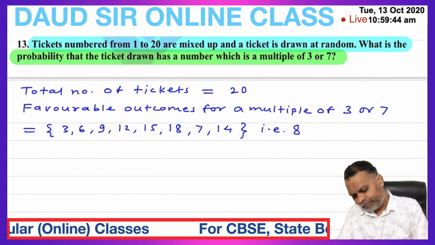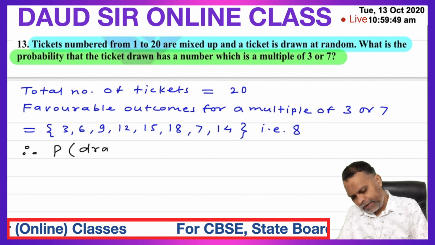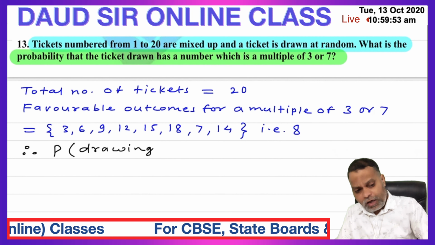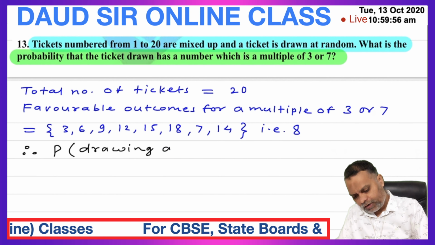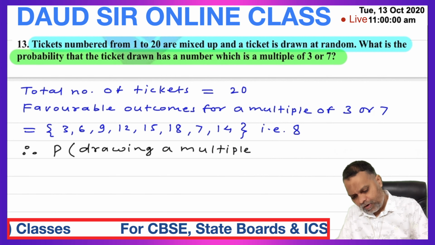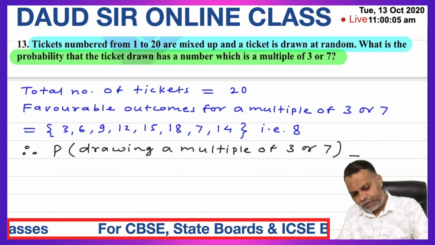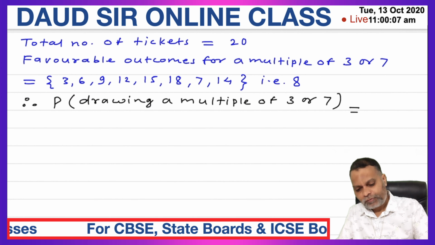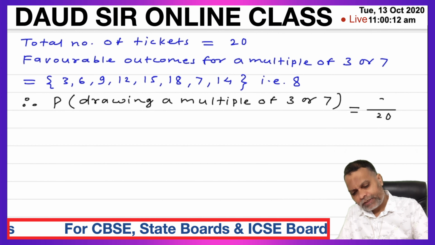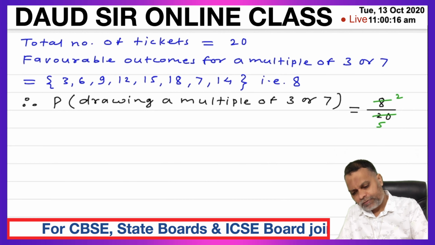Now probability, therefore probability of drawing a multiple of 3 or 7 is equal to total number of tickets 20, favorable number of tickets 8. 4 twos are 8, 4 fives are 20.